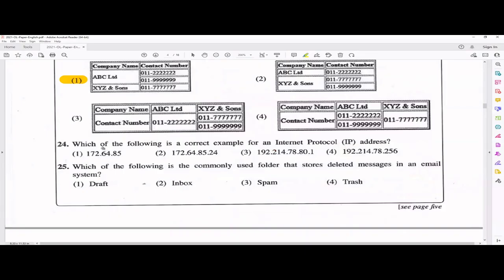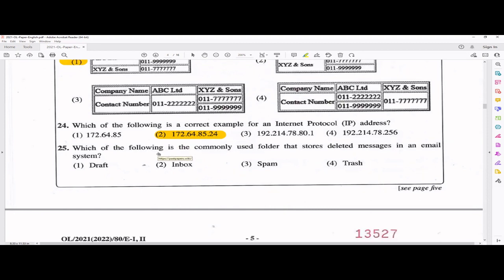According to that, which is the correct format? Now, can you see the third and fourth? Definitely wrong, because this one has 5 values, and here 256 cannot come like this. And this one only has 3 values. So definitely the answer should be this one, where there are 4 values and each value is less than 256. The maximum value you can go for is 255.